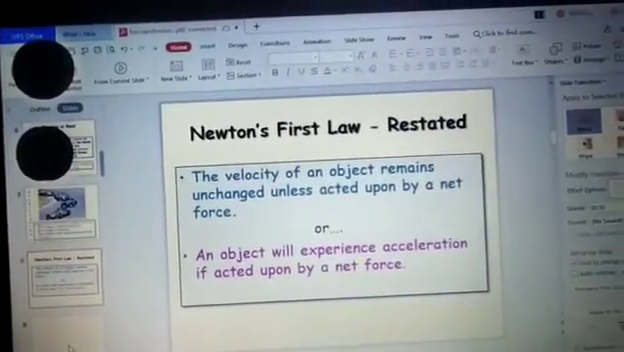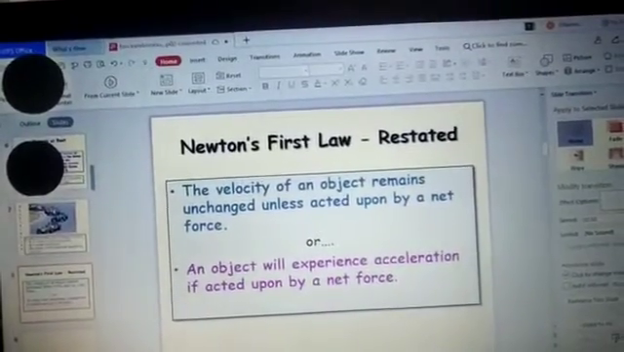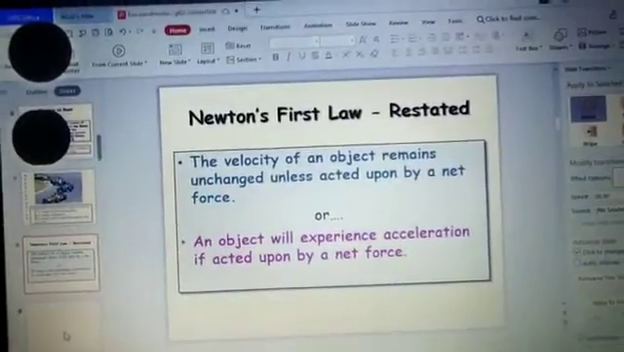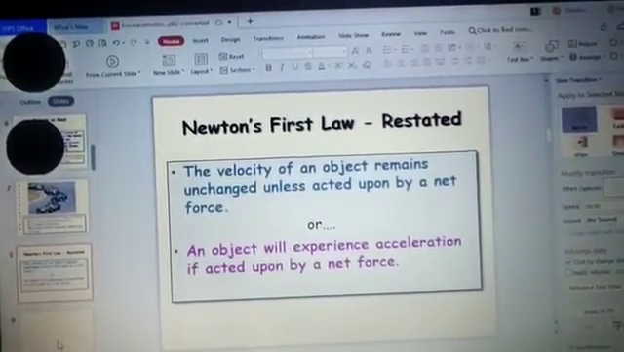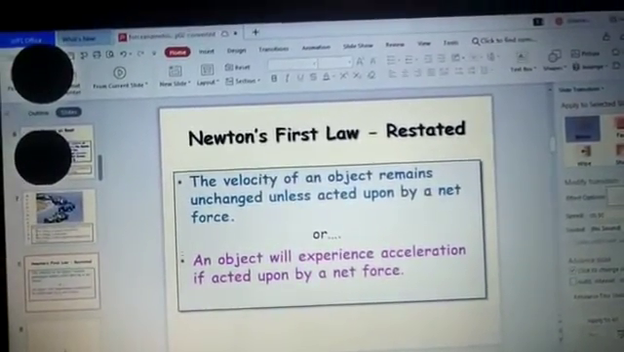One more life situation is a person standing in a moving bus falls forward if the driver applies the brake suddenly. This is also the same thing. The bus is already in motion. Your legs are in contact with the bus, so along with the bus, your whole body is also moving.